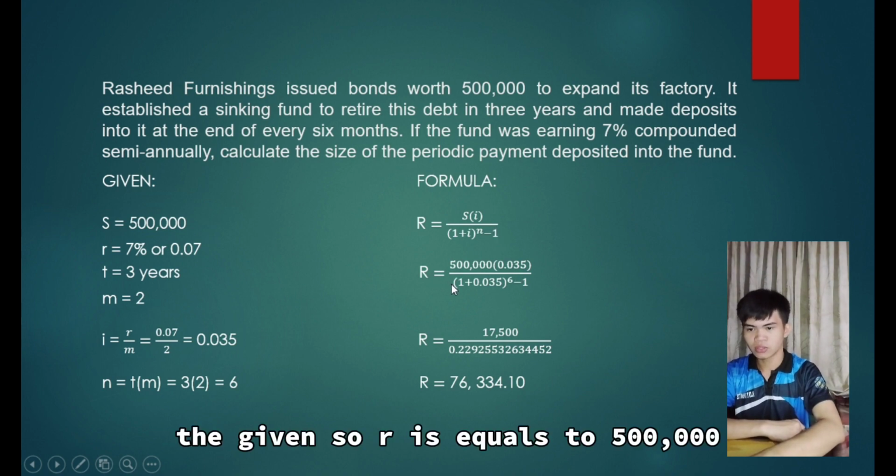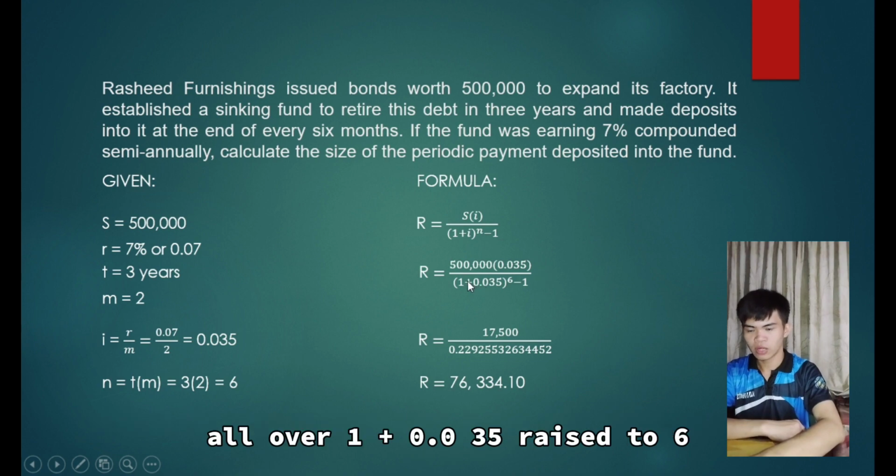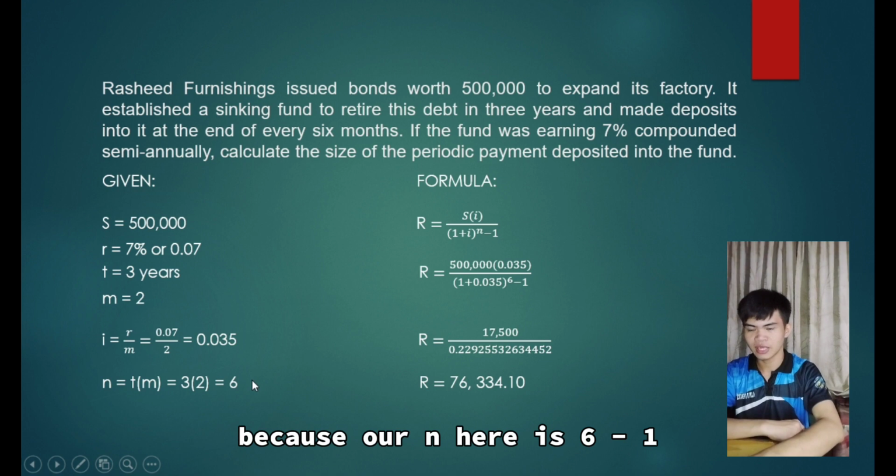R equals 500,000, which is our S here, times I or the interest, 0.035, all over the quantity 1 plus 0.035 raised to 6, because our N here is 6, minus 1. So do the math.